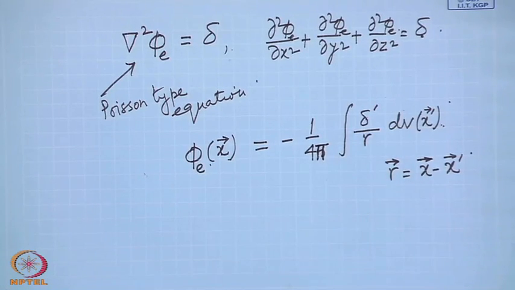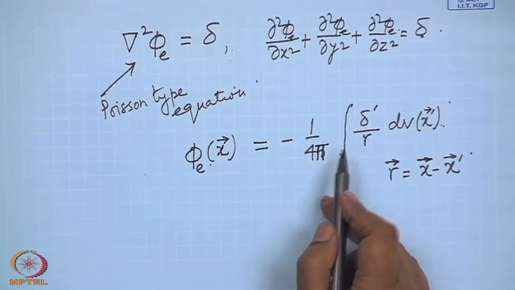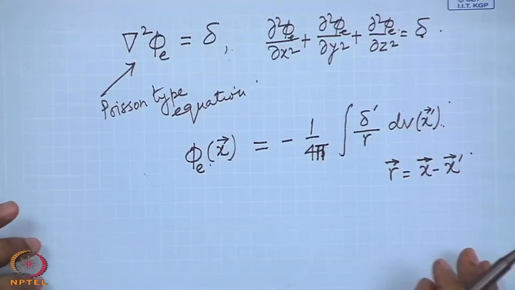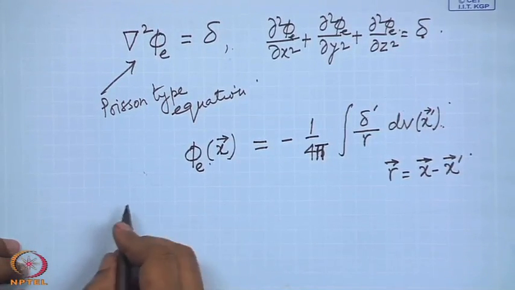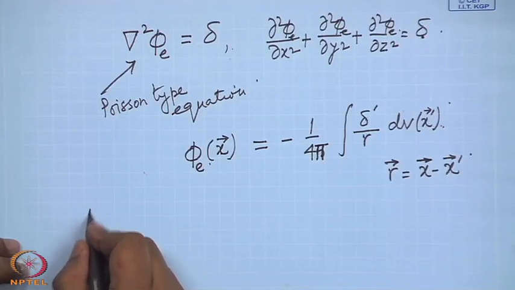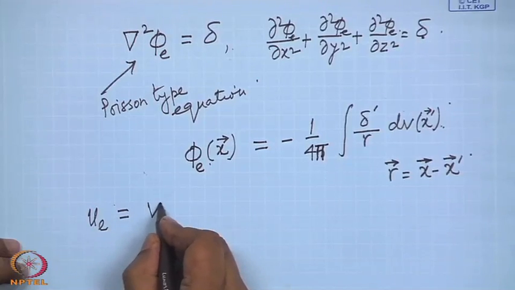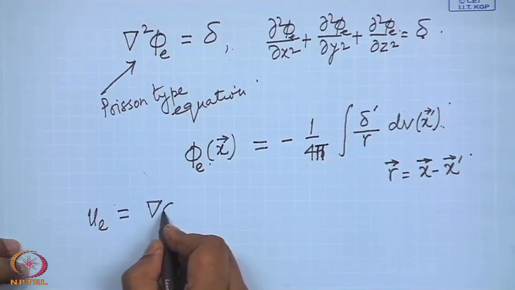This integration is carried out over the entire fluid. The velocity field then can be obtained as u e equal to grad phi e.